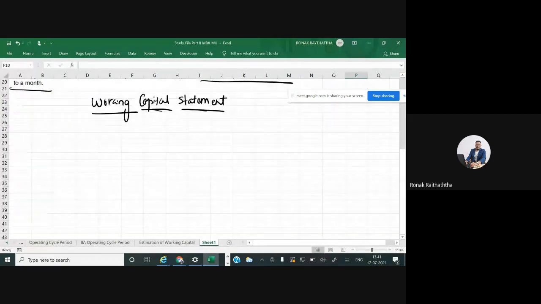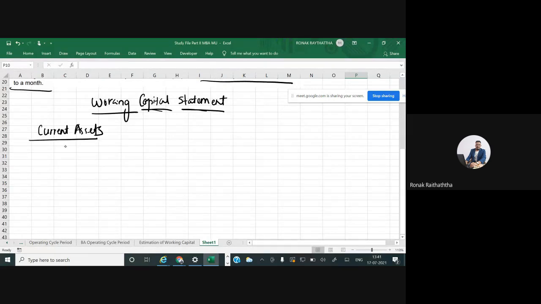So friends, it starts with the current assets. Then we have 2 more columns where some calculations will take place. So you may have 3 columns in total. Please do it.